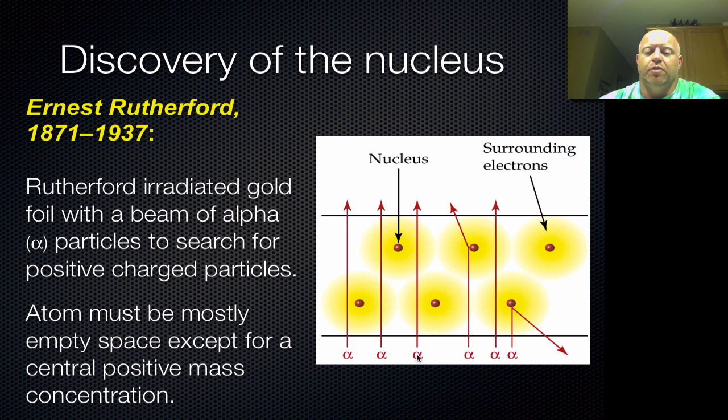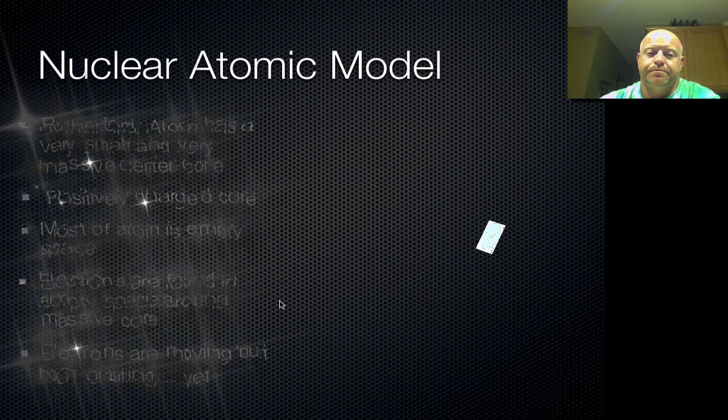Because the alpha particles were positively charged and the nucleus was positively charged, when they got close to each other, they would deflect away, like two north poles or two south poles of a magnet. So this deflection was created by that charge repulsion. The big conclusion from this was that the atom is mostly empty space, except for a central positive mass in concentration, which we now call the nucleus. At that point, he was just saying the center was very massive compared to the outer space, and we now call that the nucleus of the atom.